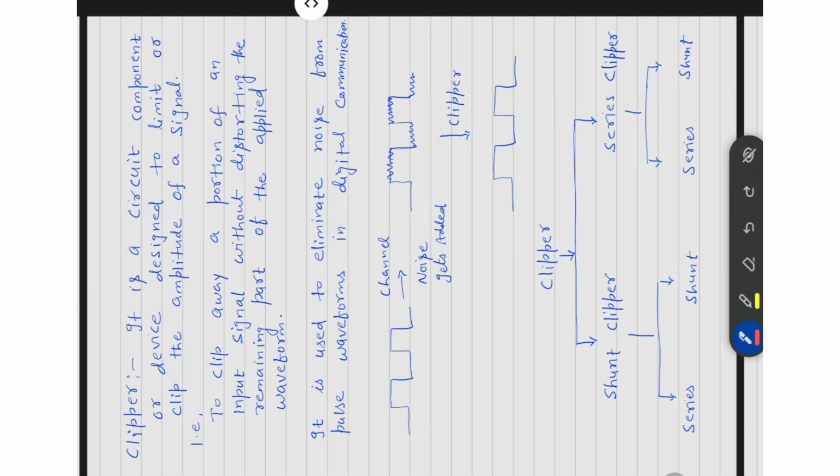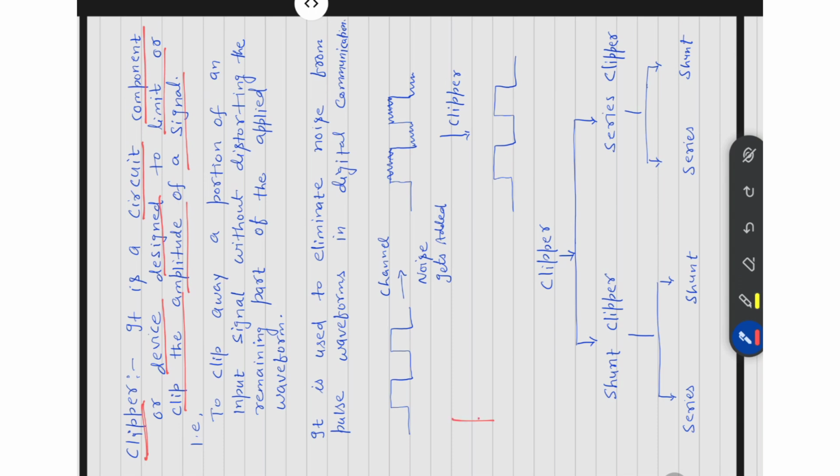Now we will see that clipper. What is a clipper? A clipper is a circuit component, a device designed to limit or clip the amplitude of a signal. मीन्स एक सर्किट है जो किसी भी सिग्नल को और उसके एम्पलीट्यूड को लिमिट कर देगा.